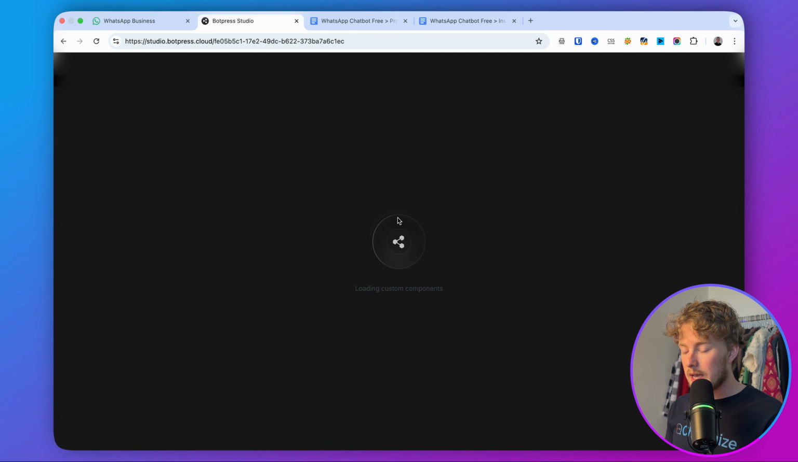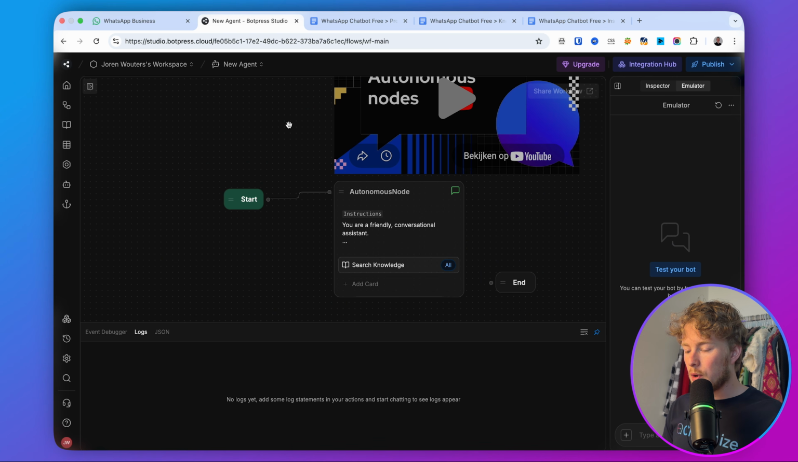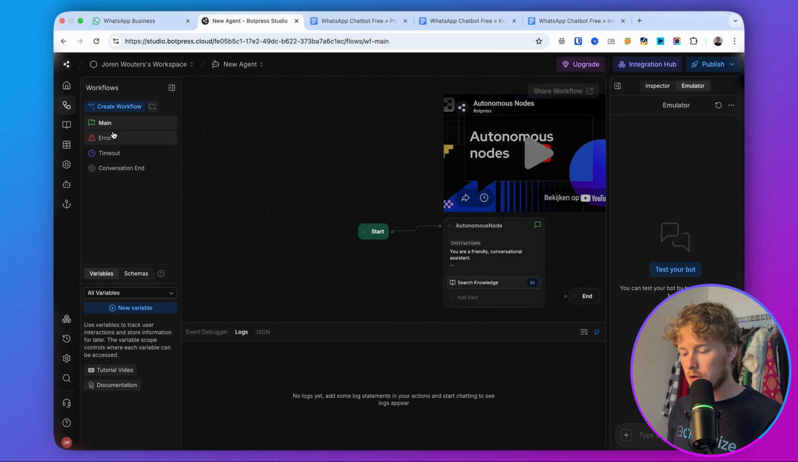So now it creates the chatbot for us. And then here we can go with a guided setup or starting from scratch. And in this case, we're just going to start from scratch. So now Botpress has created the bot for us. And as you can see, if you open this toggle, you can see all the workflows that are part of your bot. In this case, we're only going to use the main workflow.